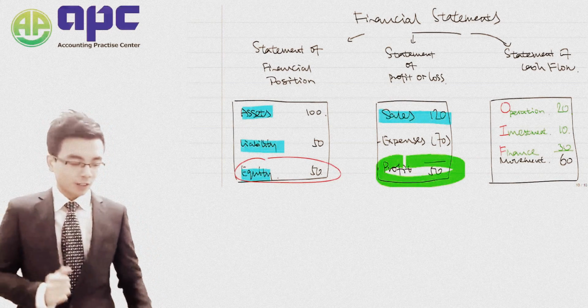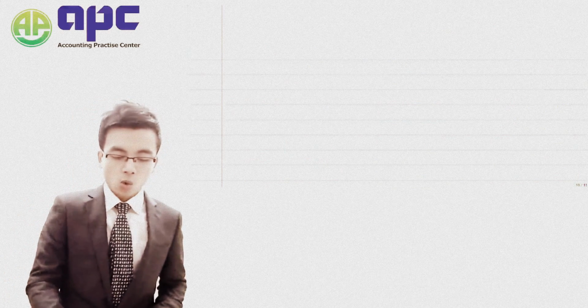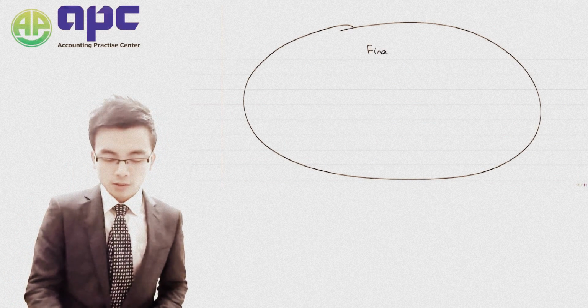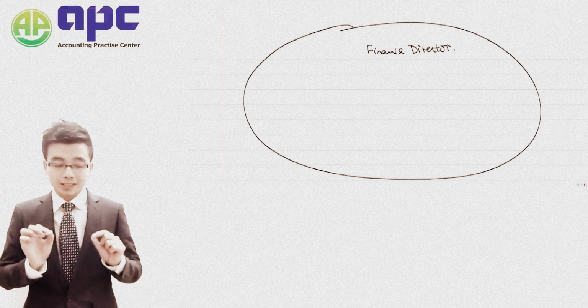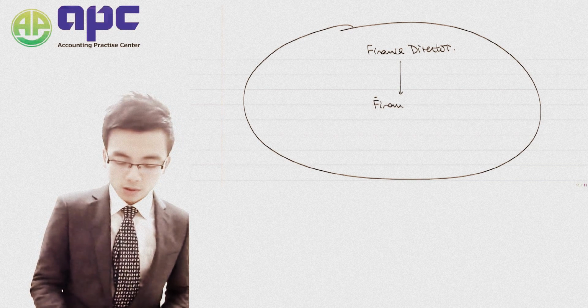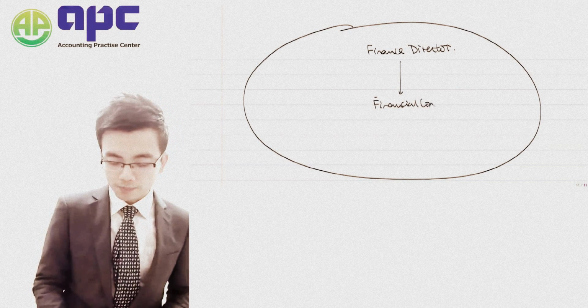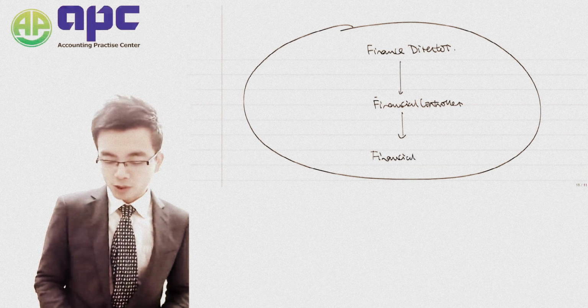But within the financial accounting, the next thing you need to be able to understand is that within the company, we have got the finance director sitting on top for the finance department, and for the financial accounting here, under which it will call the financial controller, and under which the financial accountant.